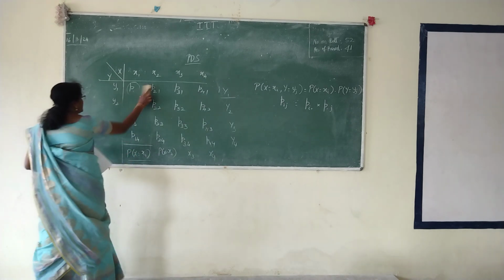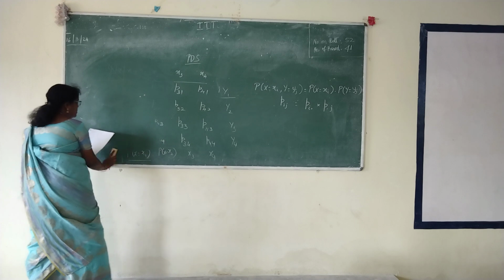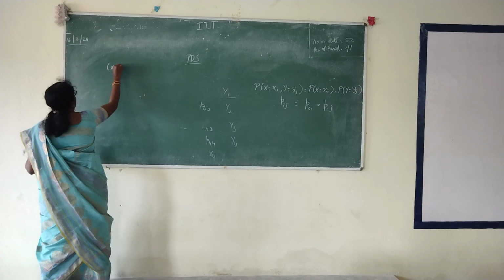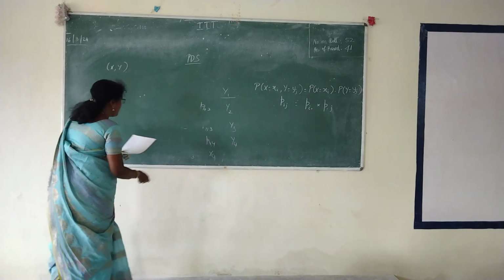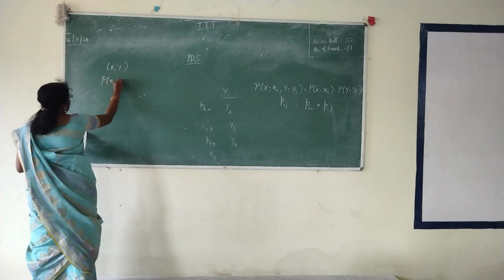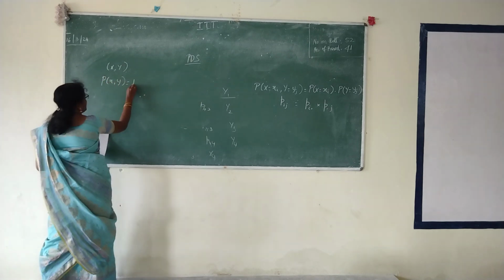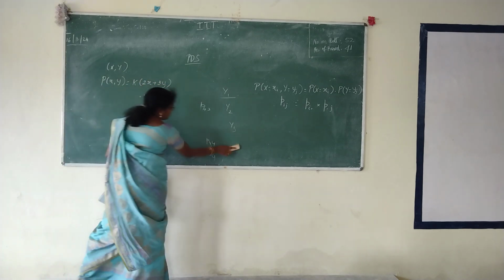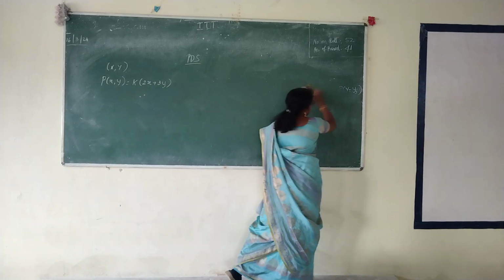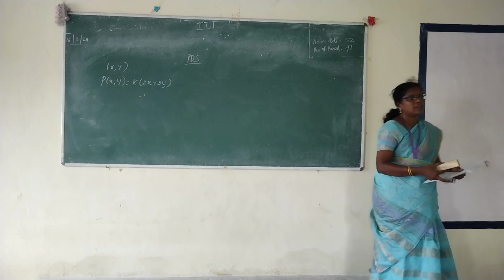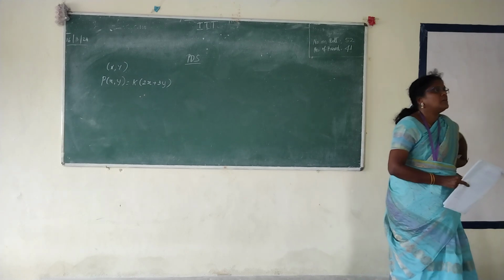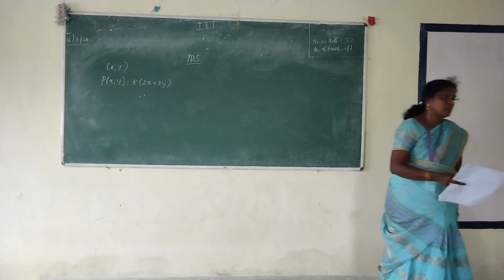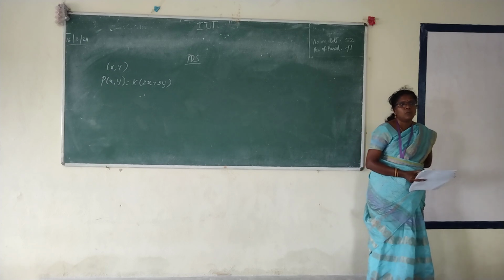The joint PMF of x comma y is given by P of x comma y equal to k into 2x plus 3y, for x equal to 0, 1, 2 and y equal to 1, 2, 3.